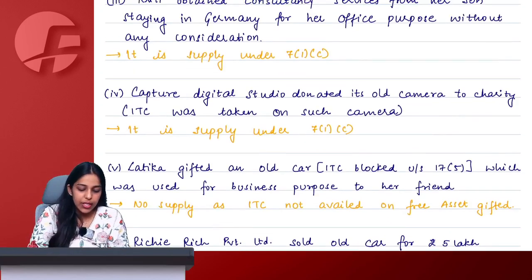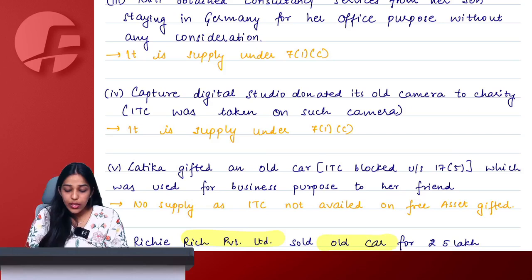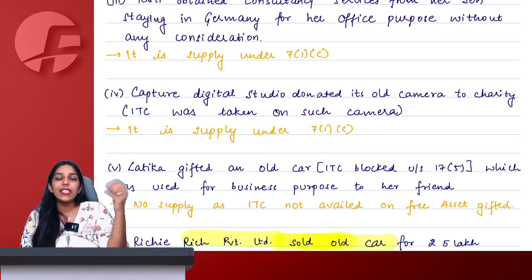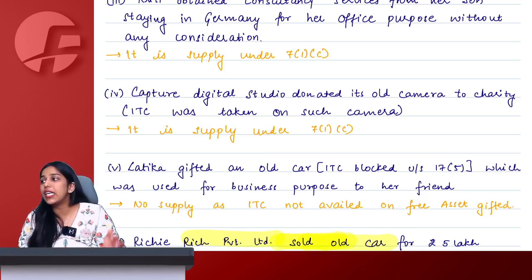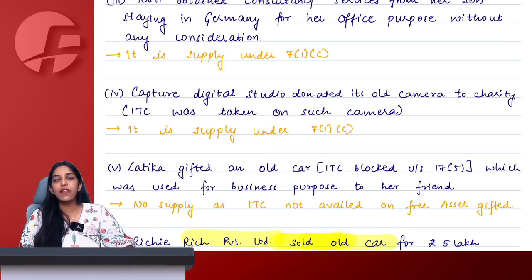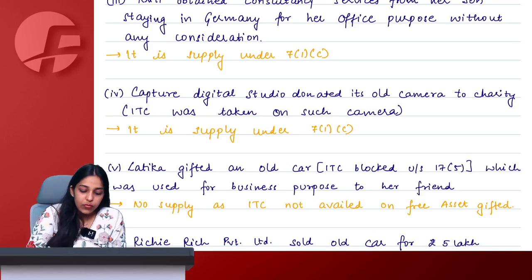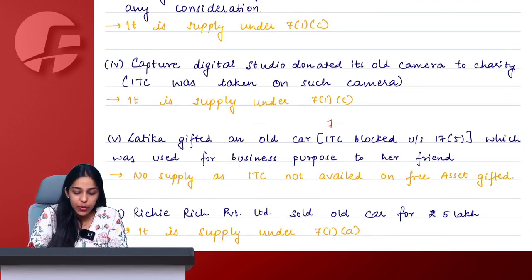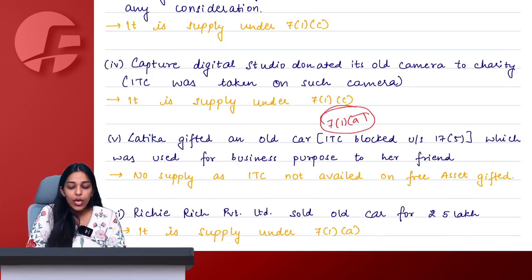So we simply say there's a company, which is a person, that sold a car. It is a form of supply. Car is a goods. Whether ITC availed or not availed becomes irrelevant, Joseph. Joseph, listen. Whether ITC availed or not availed now becomes irrelevant because section 7(1)(a) had no condition for ITC.